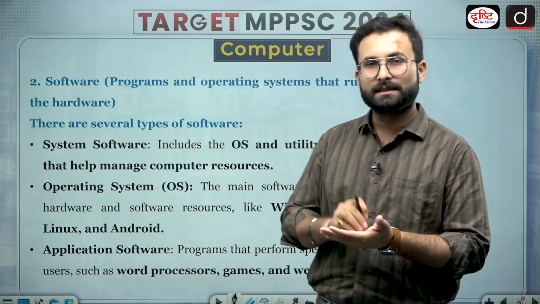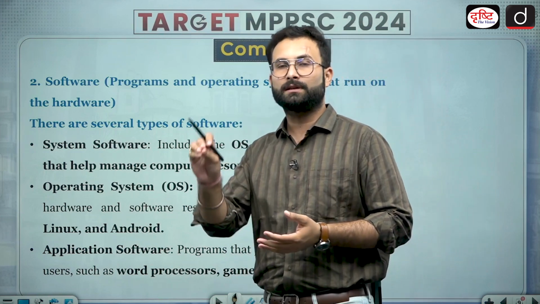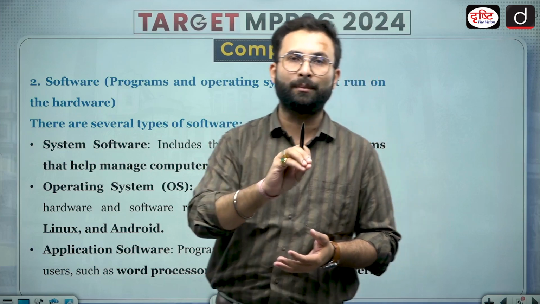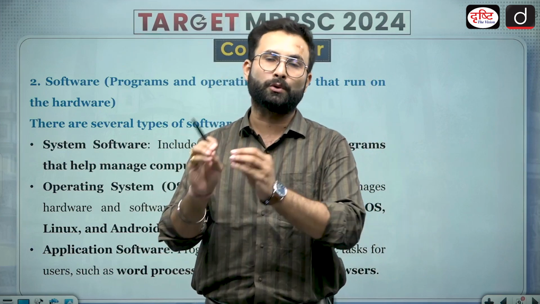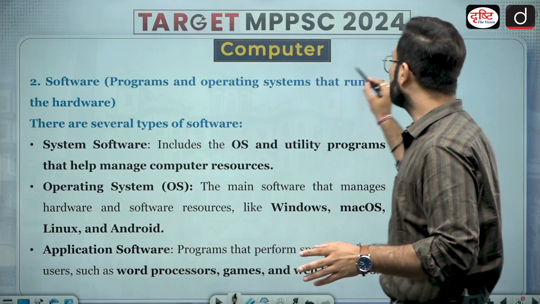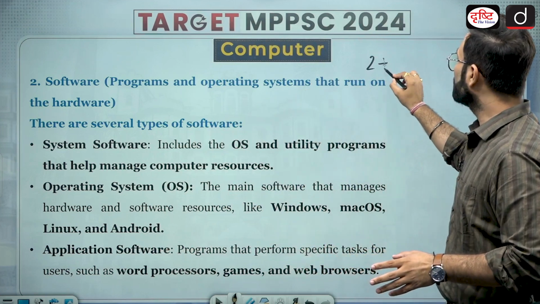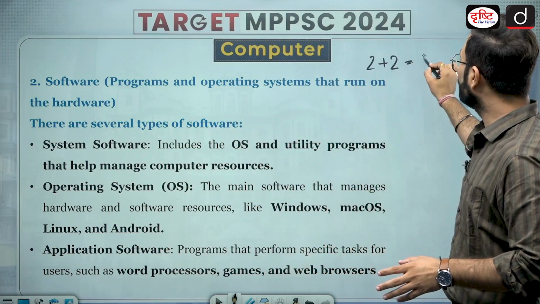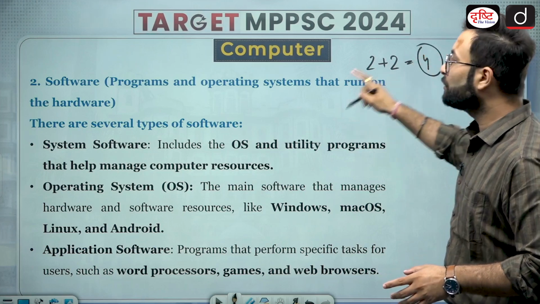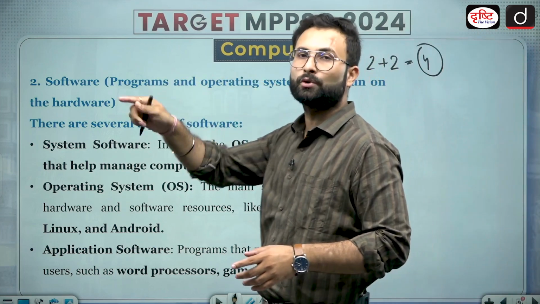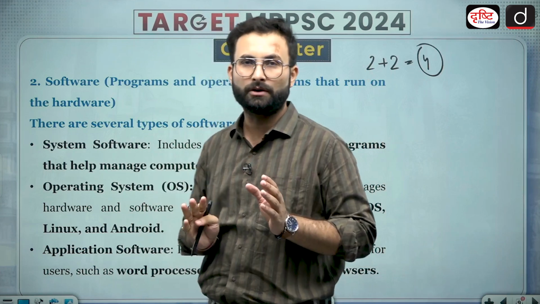Instruction says that if you are provided with, let's say, this particular amount of data, how you have to process it. Let's say you have given the computer 2 plus 2. It will give you 4, and that 4 is given because there is a program which is telling it to give 4. So these are basically your software.